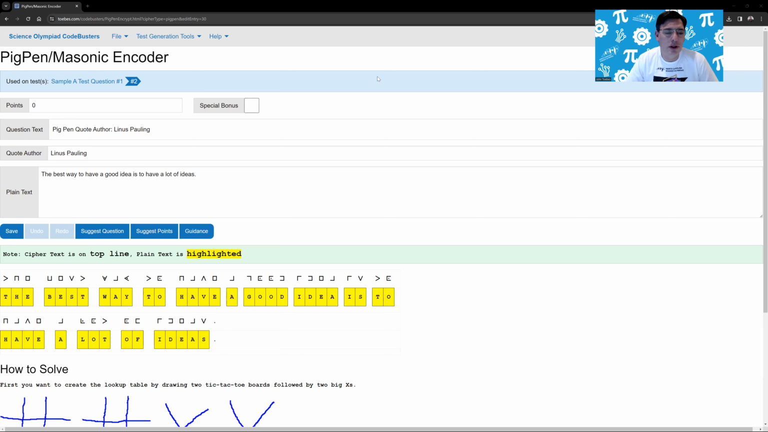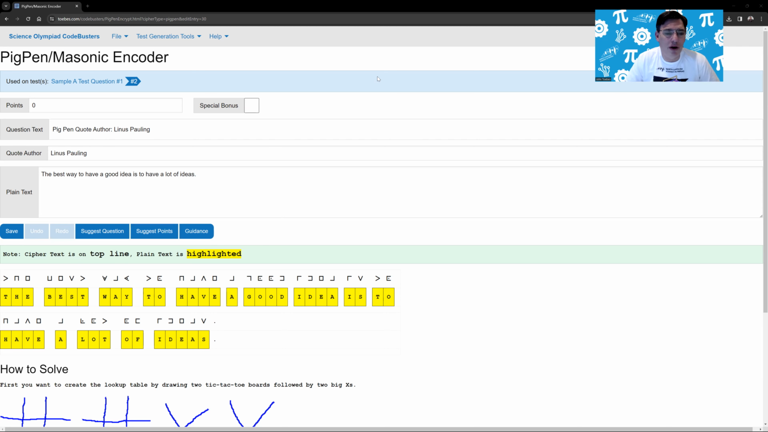I want to talk to you about one of the easiest ciphers for Division A to generate a question for, and that is the PigPen or Masonic cipher. There really isn't a lot of variability in it. In this particular case, I went ahead and let the test builder give us a sample quote. You want something that's about 40 to 50 characters.